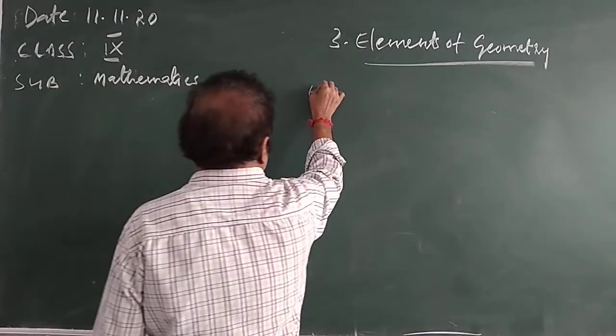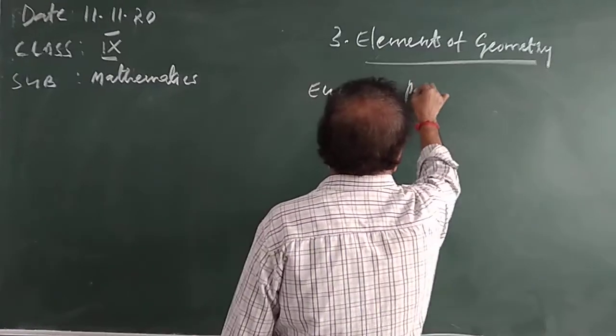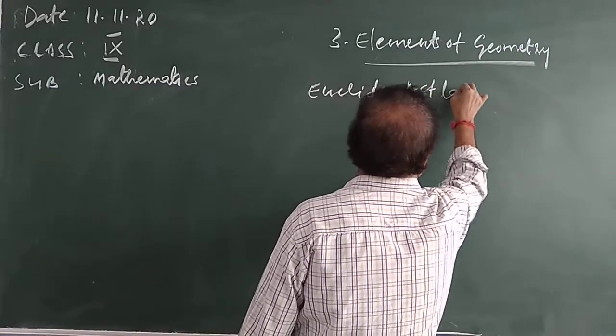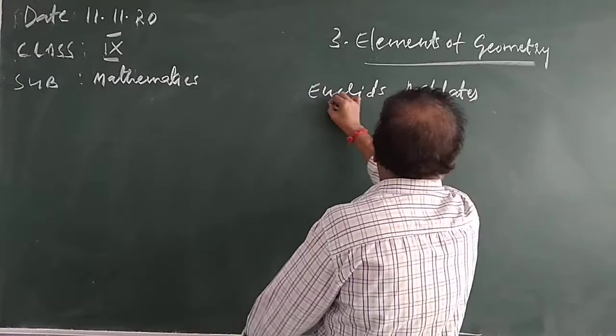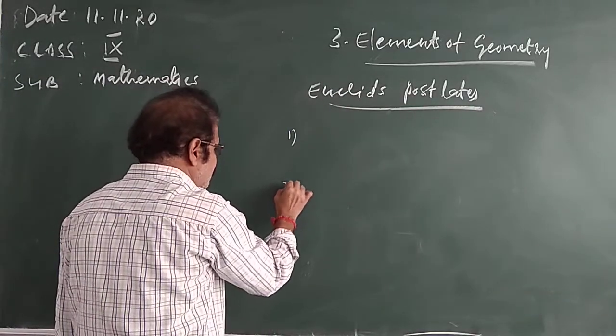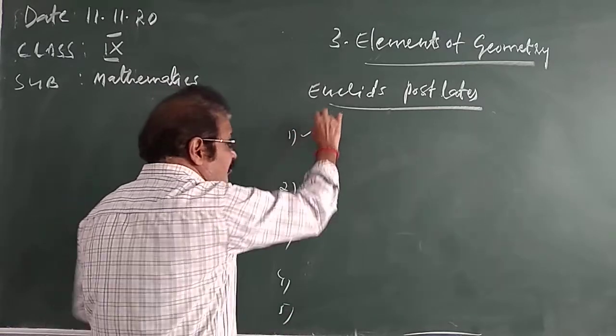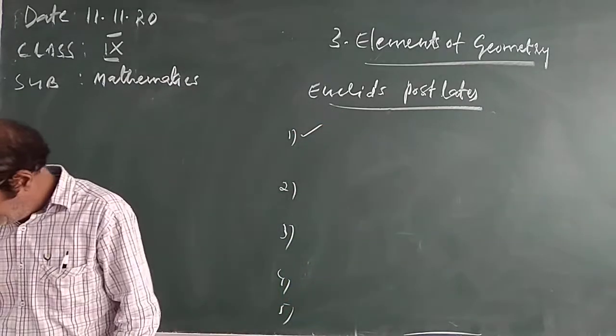Euclid's postulates. So Euclid's postulates are 5 are there: 1, 2, 3, 4, 5. What is a postulate? Euclid postulate 1.